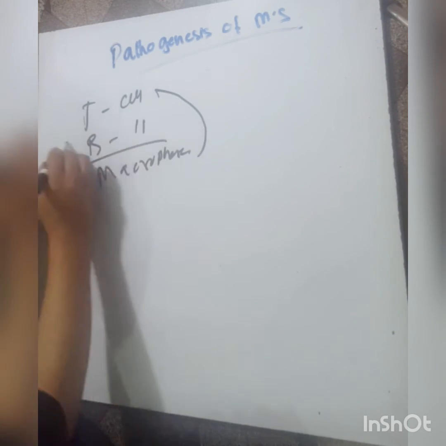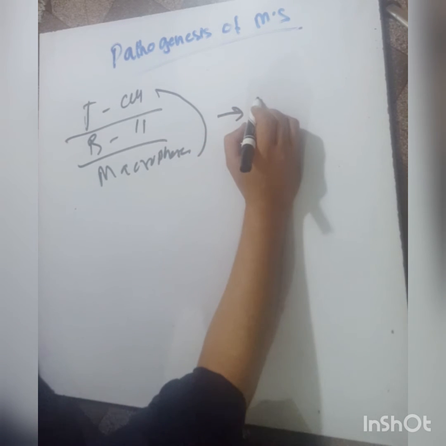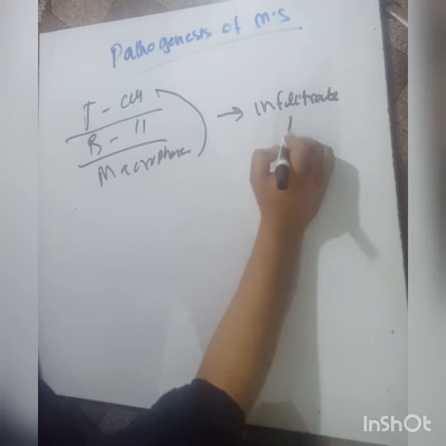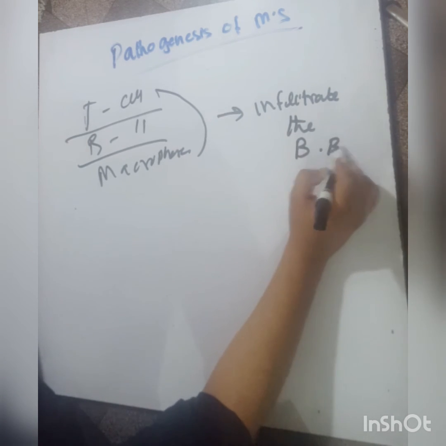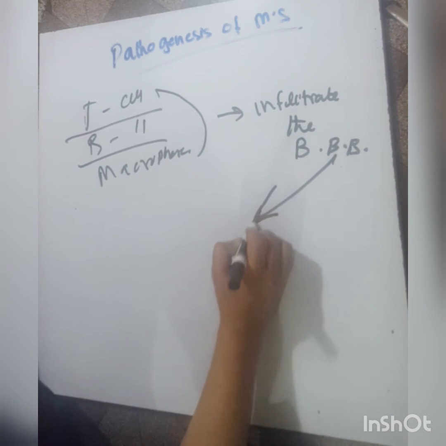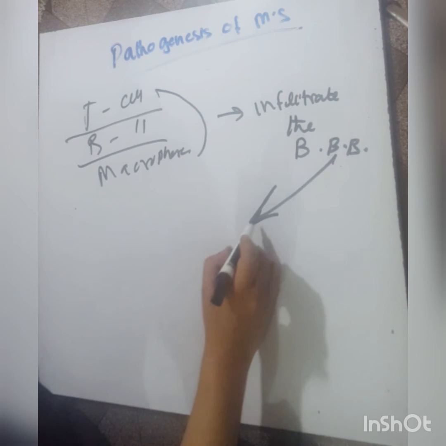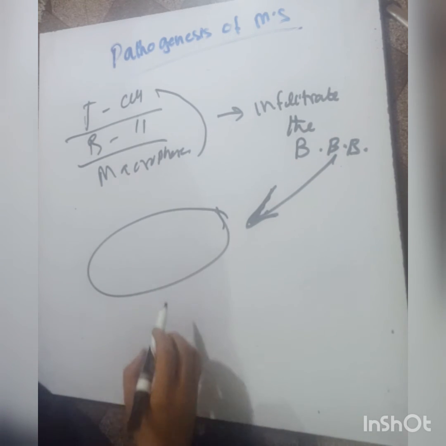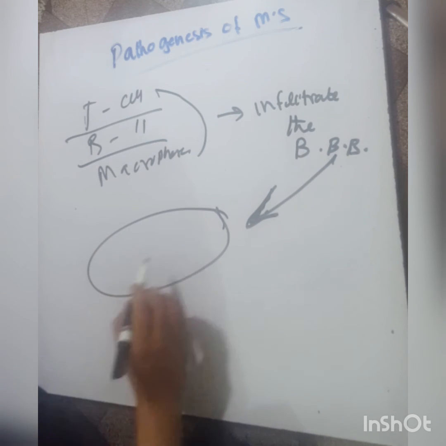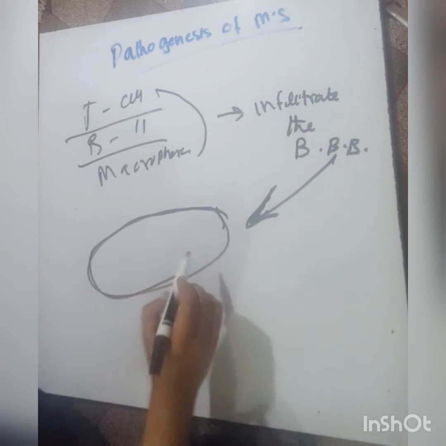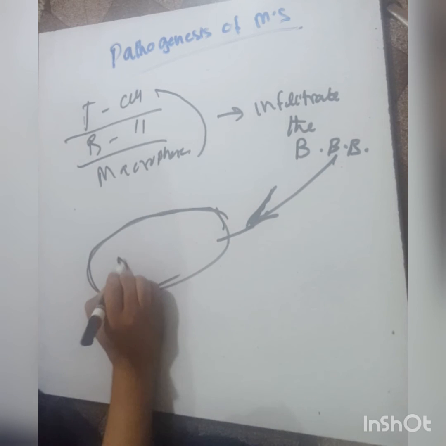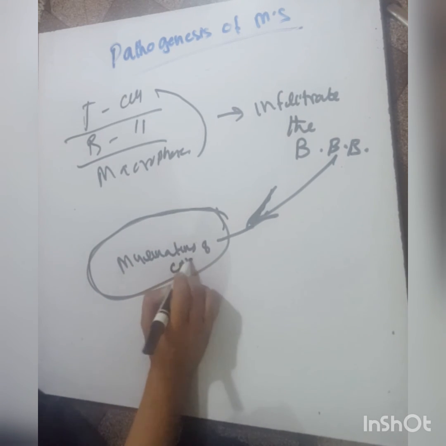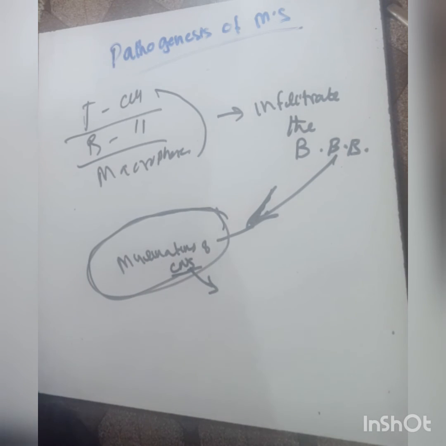In this inflammatory reaction, they infiltrate the blood-brain barrier, enter this region, and may be present at specific sites or all sites of the myelinated neurons. So they spread to all the myelinated neurons of the CNS, and CNS infection also occurs.